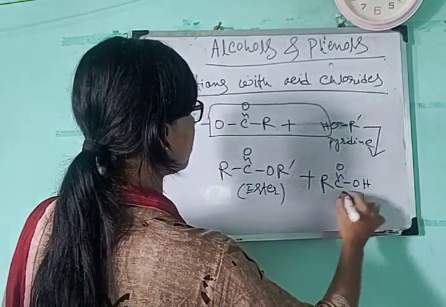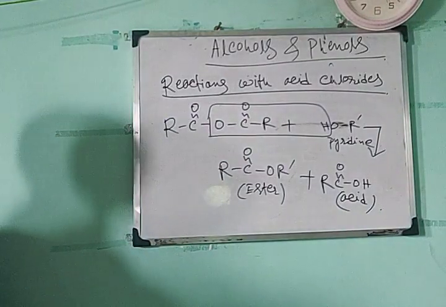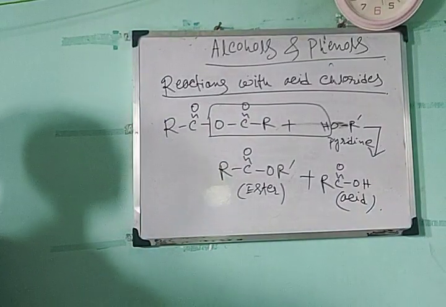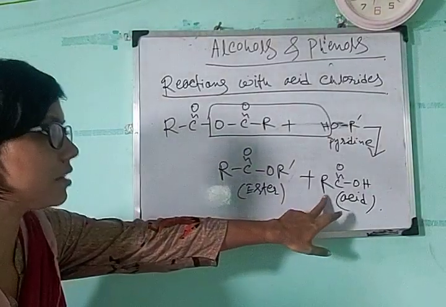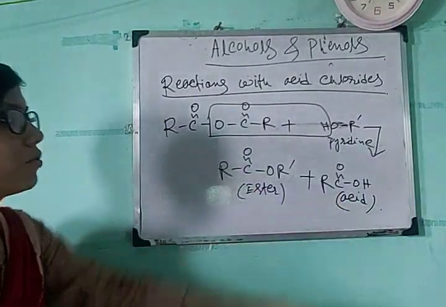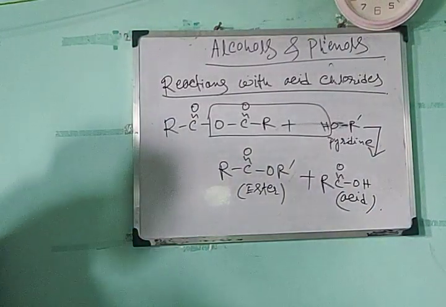Again we are getting acid. In the case of acid chlorides, we are getting as a byproduct hydrochloric acid, that has been eliminated by the base pyridine, and here as a byproduct we are getting the acid, and again here pyridine can react with this acid and can eliminate it from the reaction medium. So that is the whole method.